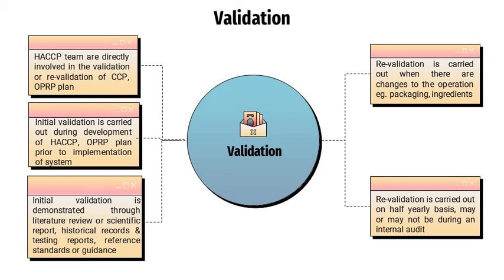Revalidation is carried out when there are changes to the operation, such as raw materials and equipment, that could adversely affect food safety. Revalidation is also carried out on a half-yearly basis, which may or may not be during an internal audit.